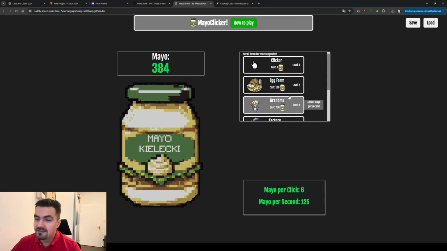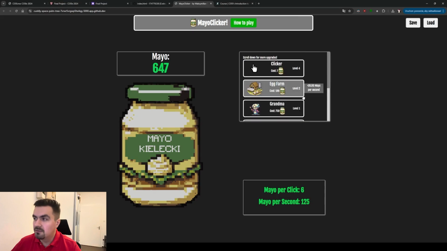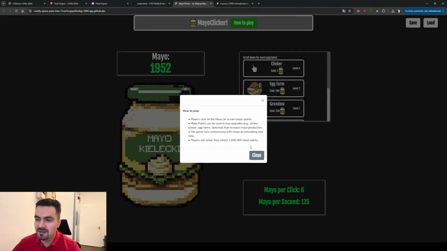Everything that the player makes can be saved and then loaded. So if I press save and then refresh the page and press load, it is getting loaded. So the progress won't be lost even after you close the website. There's also a small introduction on how to play the game. And as you can see, the goal of the game is to reach 1 million points.